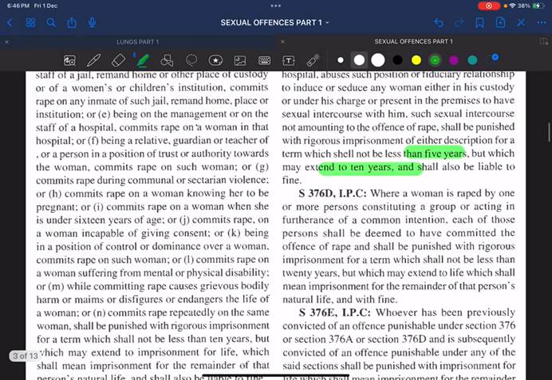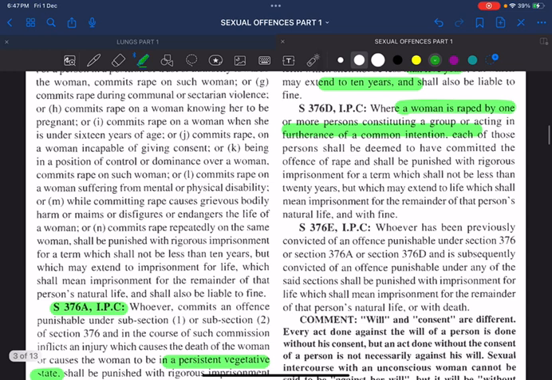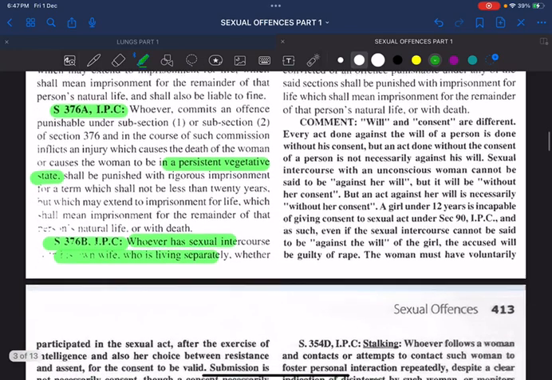And section 376D IPC, that mainly includes gang rape. That is, a woman is raped by one or more persons who constitute a group or are acting in furtherance of a common intention. Section 376E IPC is not that much needed for you. Just remember up to section 376D IPC. Okay, fine.